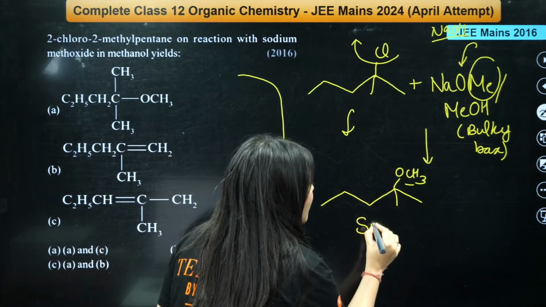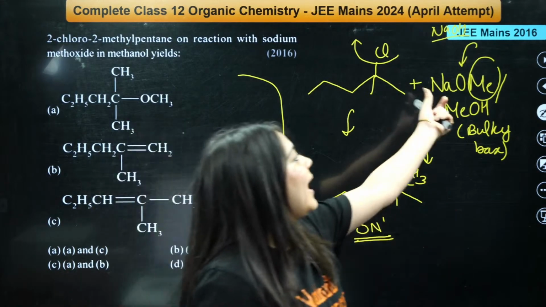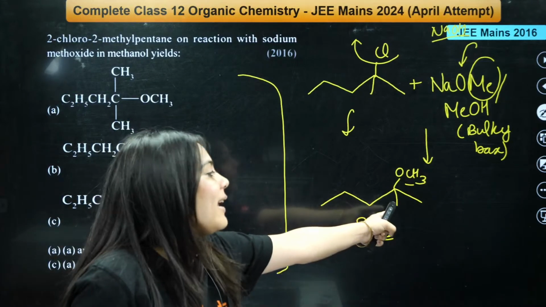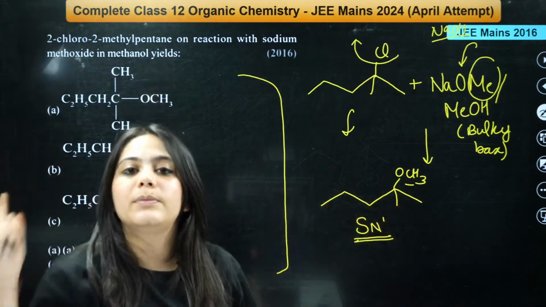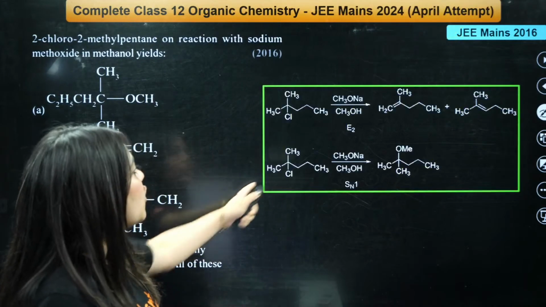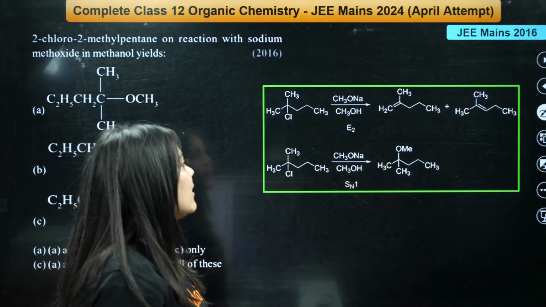This is the answer from the SN1 reaction, right? From the NaOMe, OCH3 will get attached over here. First product. What can be the second product? Let me just show you over here. Let me just look at this reaction over here. Very clearly you can see.